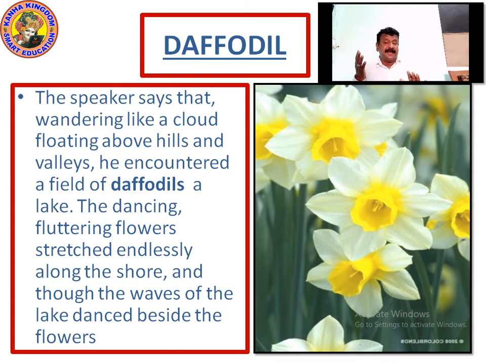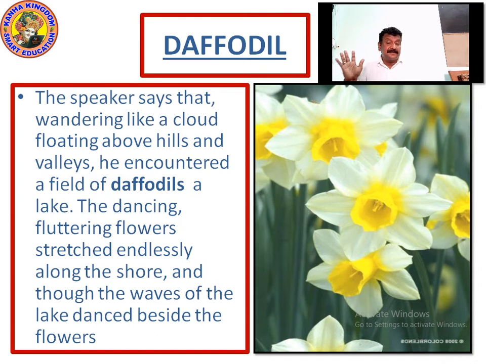Waves of the lake danced beside the flowers. Whenever these flowers are there, all the things like the cloud, the hills, valleys, everything dances with the flowers. It means to say that along with daffodils, all these things like wandering like a cloud, floating above the hill, everything dances with the flowers, daffodils.